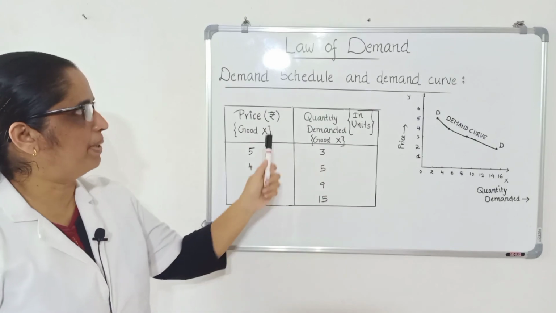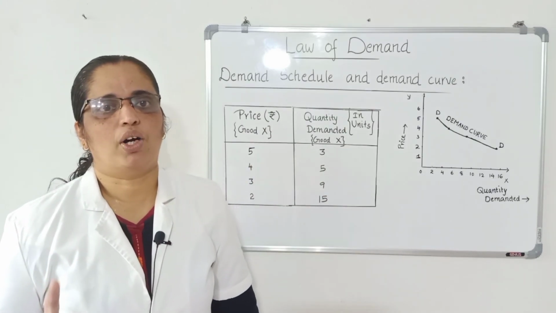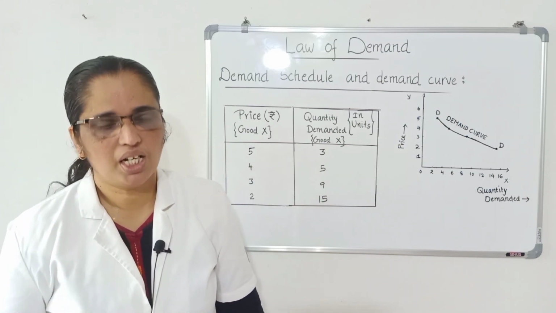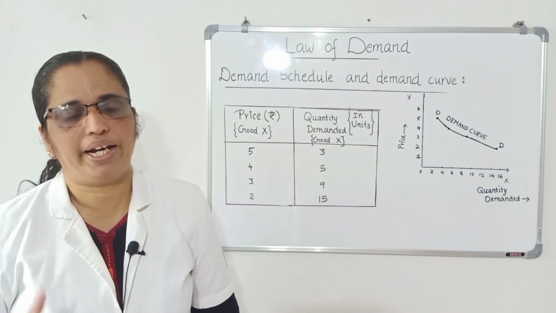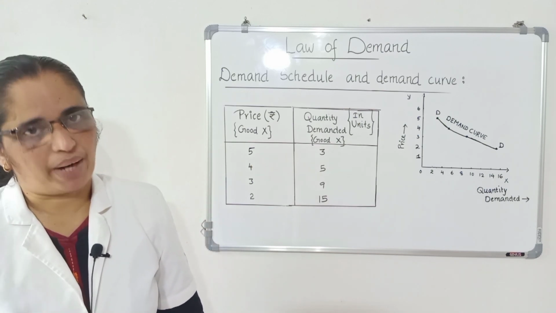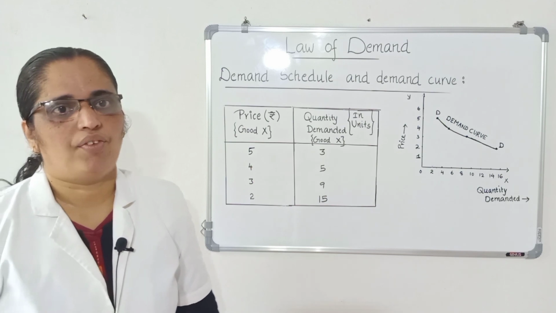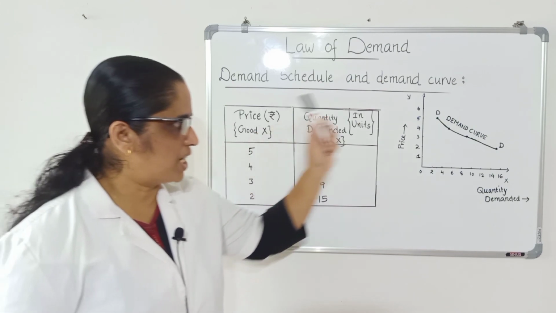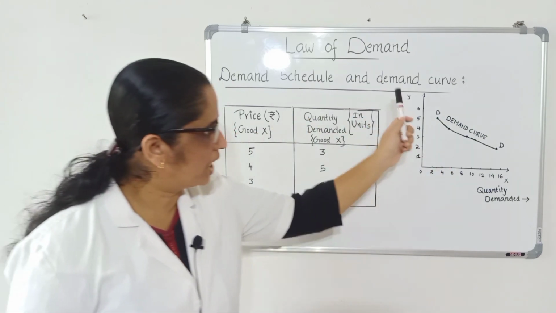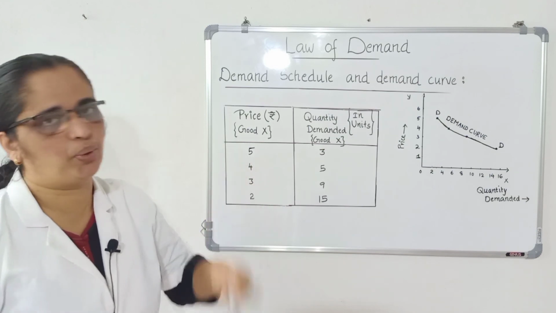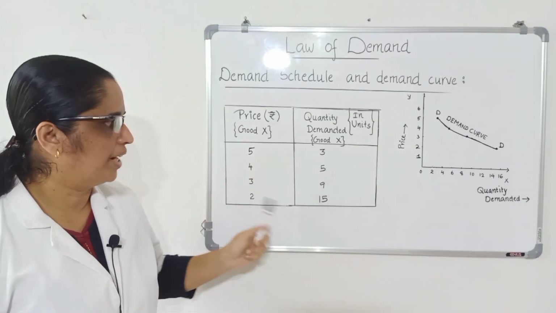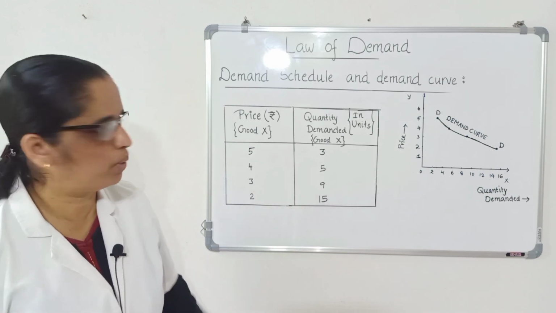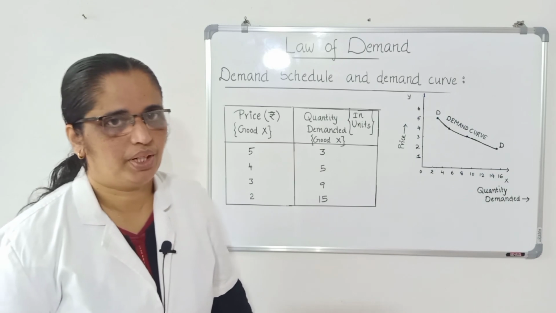Okay. So let me conclude this. Law of demand, one of the fundamental laws in economics, expresses the inverse relationship between price and quantity demanded. That is, when the price is high, demand is low. When the price is low, demand is high. Okay? And what's a demand curve? Demand curve is a graphical representation of a demand schedule. Demand schedule expresses the various quantities of a commodity demanded by a consumer at various prices. Okay?